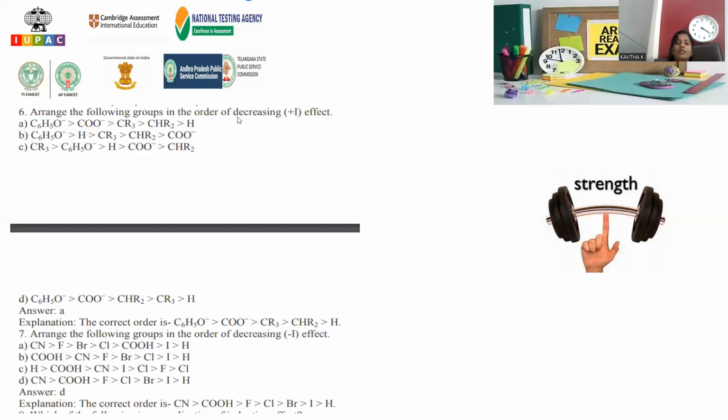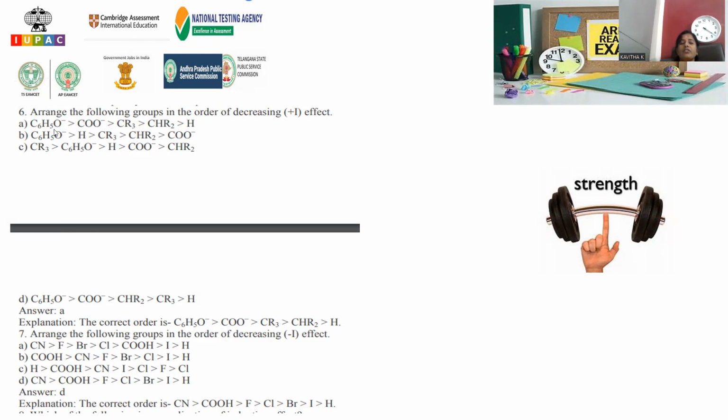Arrange the following groups in the order of decreasing +M effect. +M means what? Electron releasing nature. An electron releasing functional group is called a +M affecting one. So among all, the highest electron releasing nature is given for phenoxide, and next is carboxylate. Next are CR3, trialkyl carbon and dialkyl carbon, and hydrogen is least.